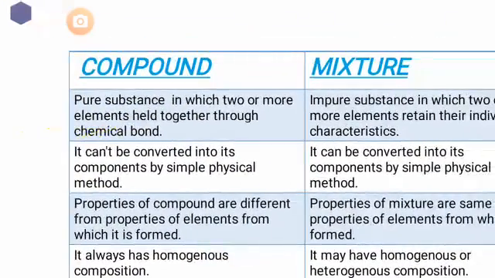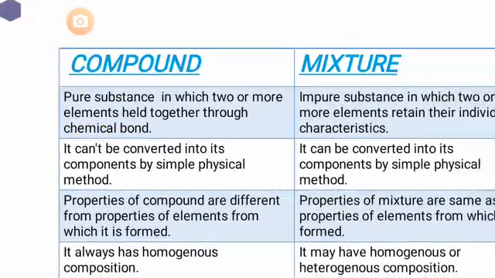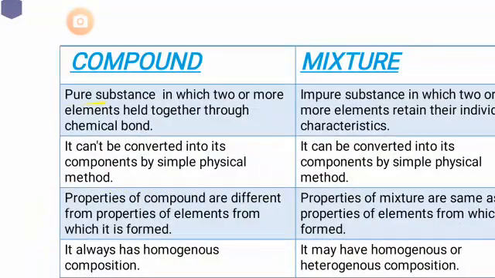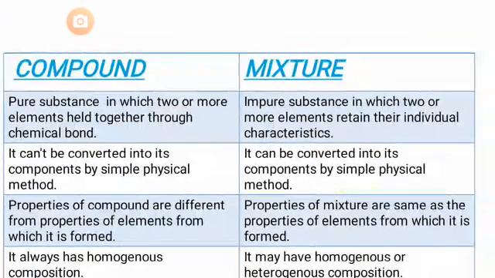Okay, now if we look at the definition of mixture, it is an impure substance. Here comes the first difference. A compound is a pure substance while a mixture is an impure substance, in which two or more elements retain their individual characteristics.